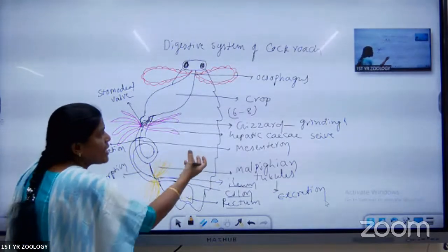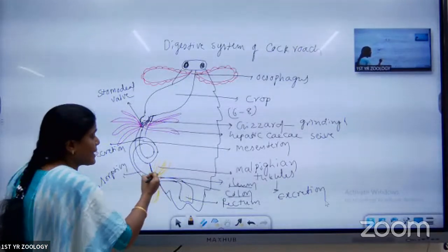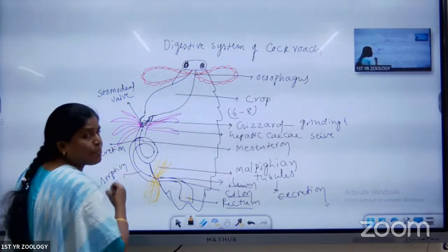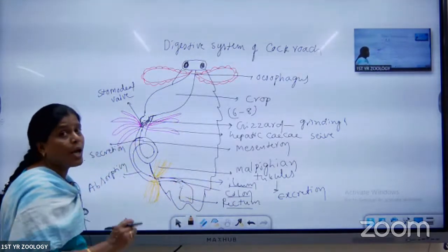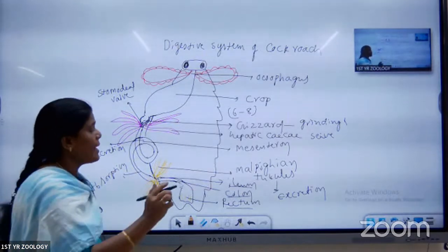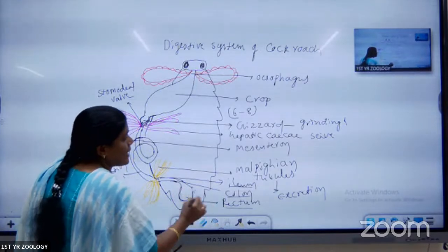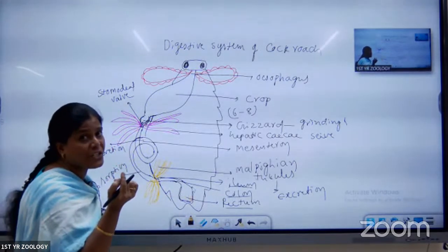and uric acid inside the blood. That uric acid is collected by the Malpighian tubules and given to the ileum. Next, the ileum passes it to the next part, the colon. The colon is a short tube-like structure. Next, this colon opens into a broad structure that we call the rectum.